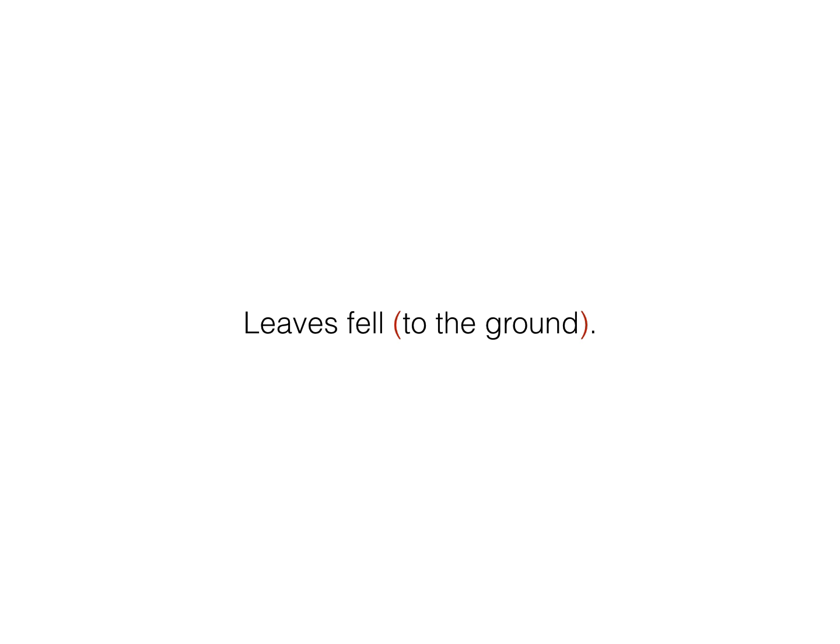We have to put that inside parentheses, to the ground. That's our prepositional phrase, and do not touch it. Every time you locate your prepositional phrase, you put it inside parentheses and do not touch it at all. Now we only have to deal with the words left outside the parentheses, which are leaves fell.